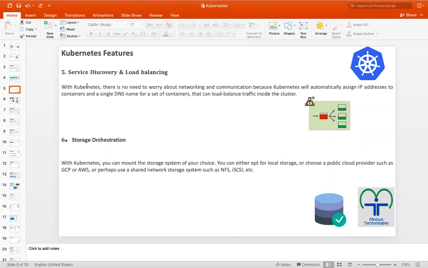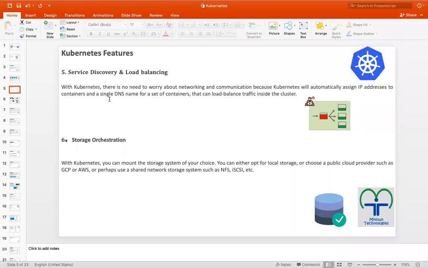So we have service discovery and load balancing. What is service discovery, right? We no need to worry about the IP address of your servers or your containers. So with Kubernetes, there is no need to worry about networking and communication. Kubernetes will automatically assign IP addresses to the containers, or it can set a DNS name for a set of containers.